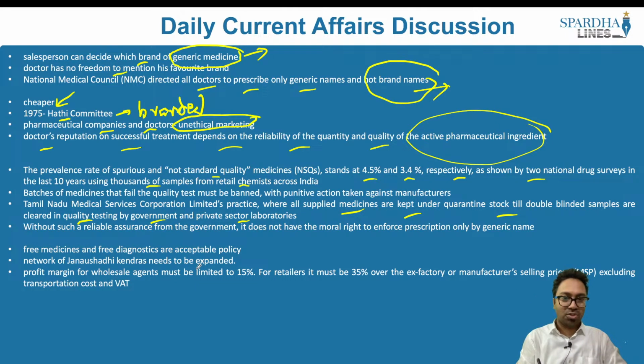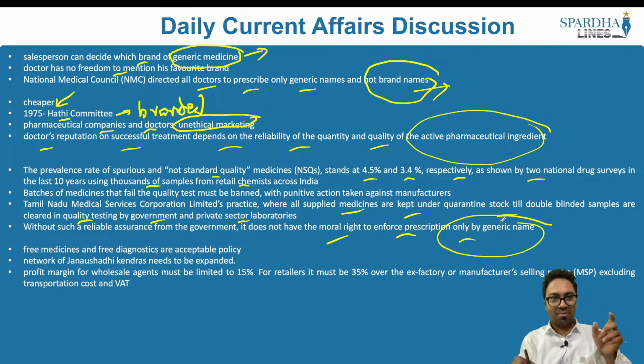Without such a reliable assurance from the government, it does not have the moral duty or the right to enforce prescription only for the generic name. So only when the generic name can be prescribed when it is meeting the intended standards and the quality.